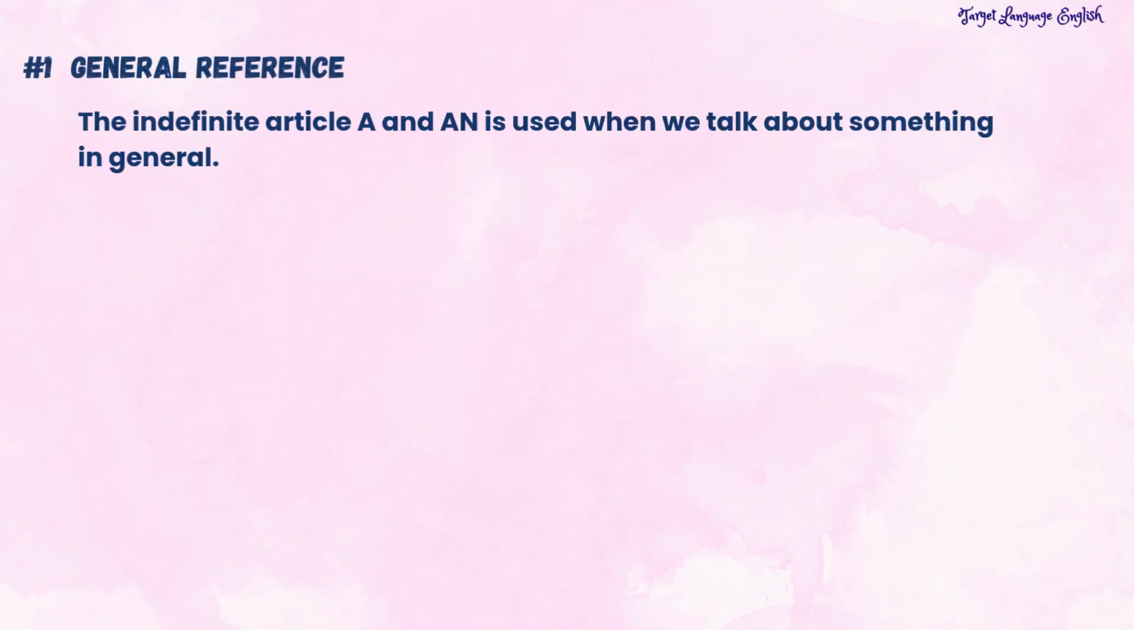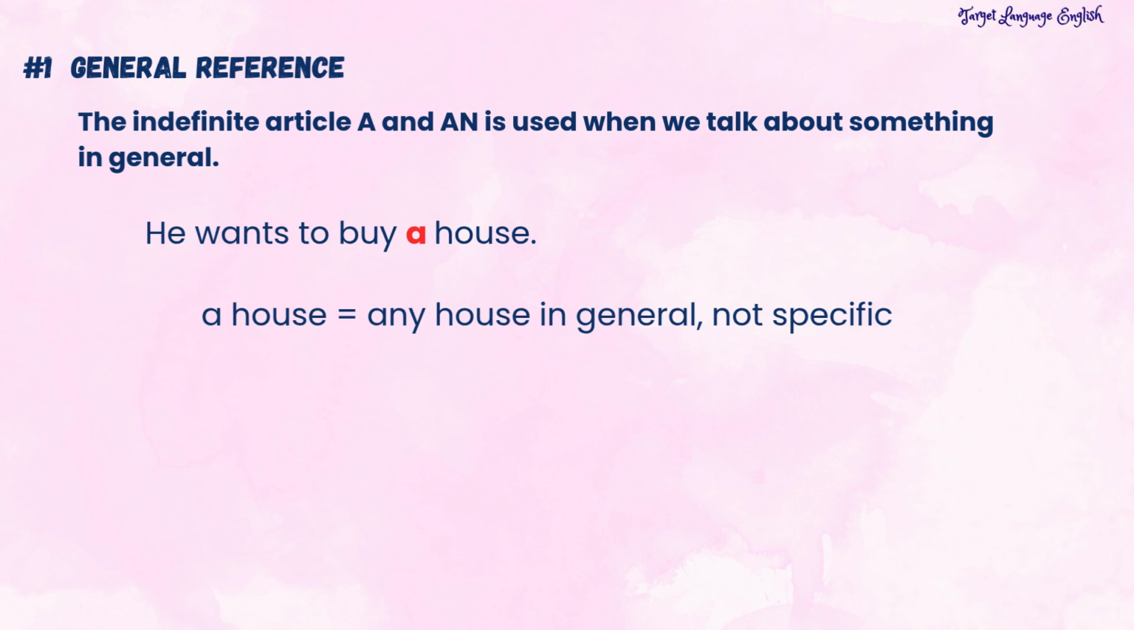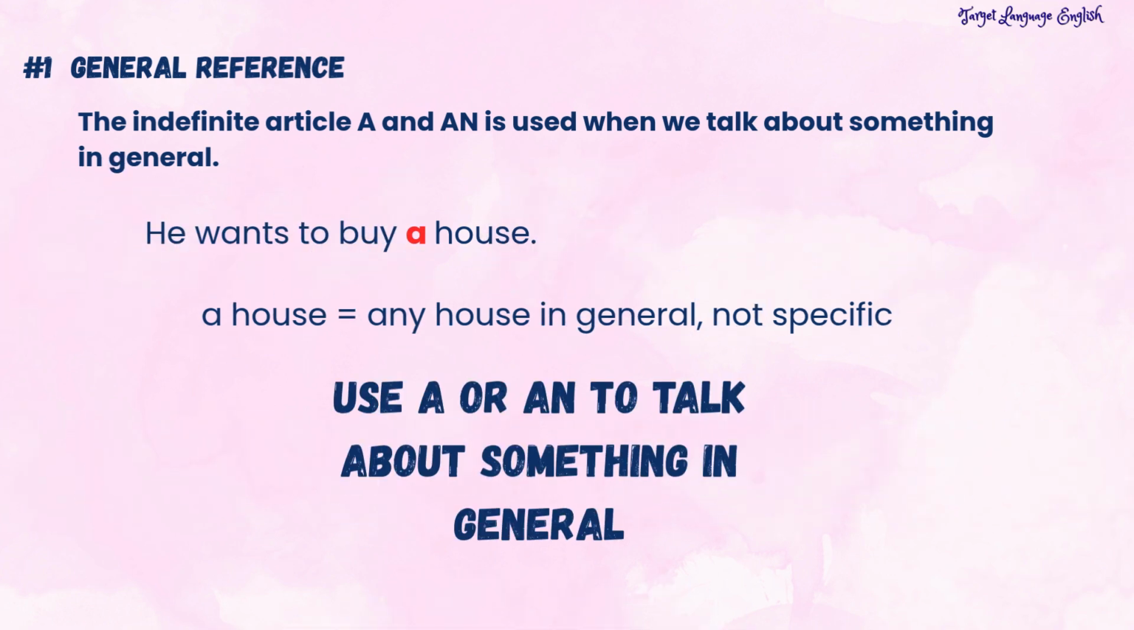First of all, the indefinite article a or an is used when we talk about something in general. For example, he wants to buy a house. We say a house because a refers to houses in general, not the house he wants to buy. It can be any house. So the first important rule is use a or an to talk about something in general.